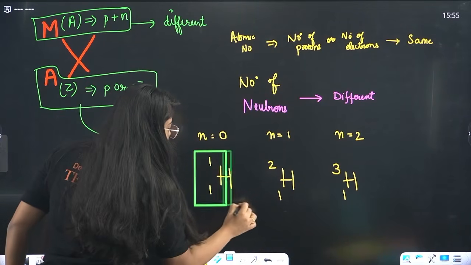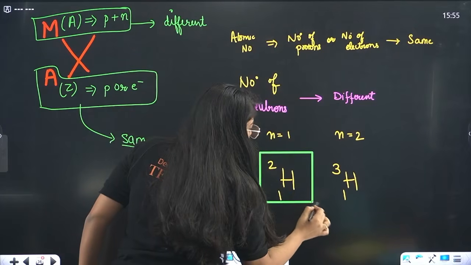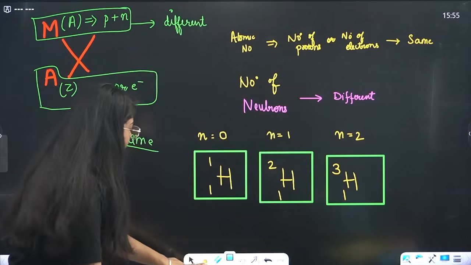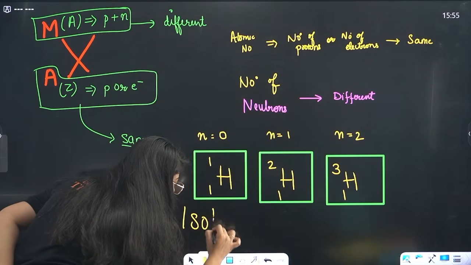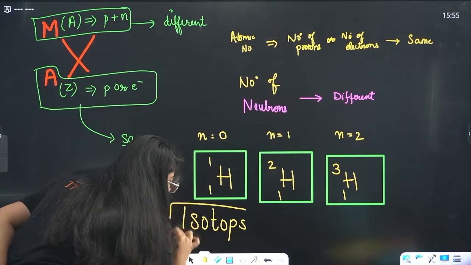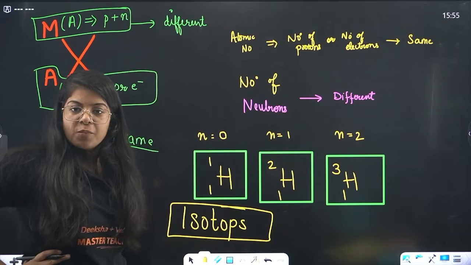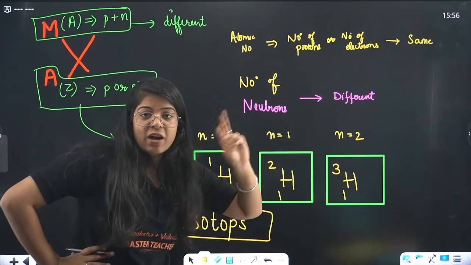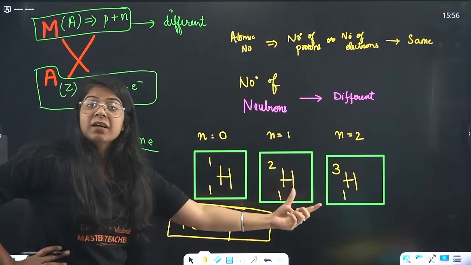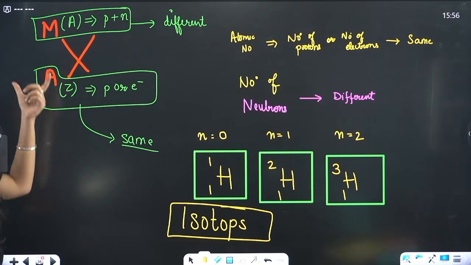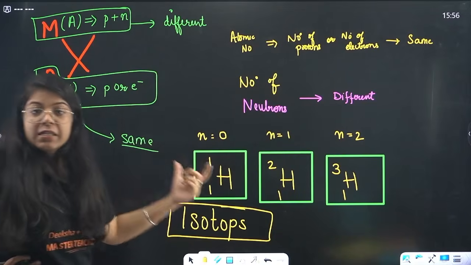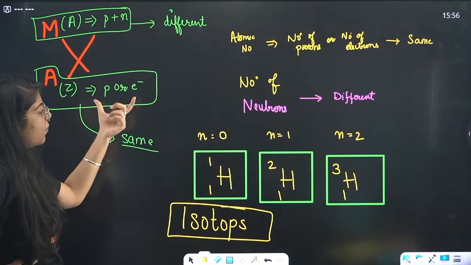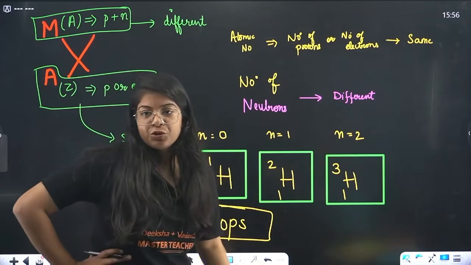So we have 3 different forms of hydrogen existing in nature, and beta, these are called isotopes. These are called isotopes, whose atomic number is same element. 2 things you have to remember in isotope: same element with different mass number but same atomic number, due to the difference in number of neutrons.